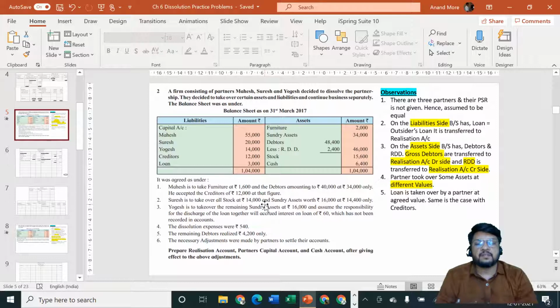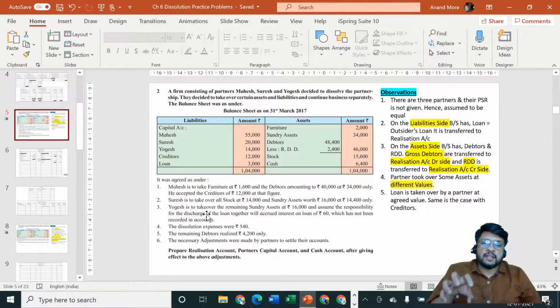And sundry assets, total sundry assets were rupees 34,000. But this Mr. Suresh is not taking over all sundry assets. He is taking over only sundry assets worth rupees 16,000. Out of 34,000, he is dividing the sundry assets into two parts. Some assets of rupees 16,000 and some assets remaining, that may be rupees 18,000. 16,000 assets he is taking over at rupees 14,400.